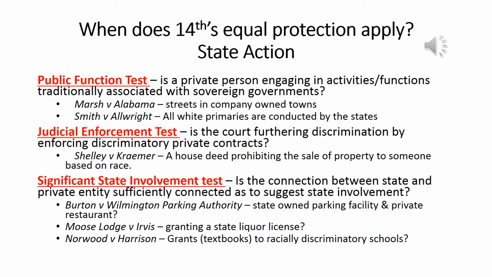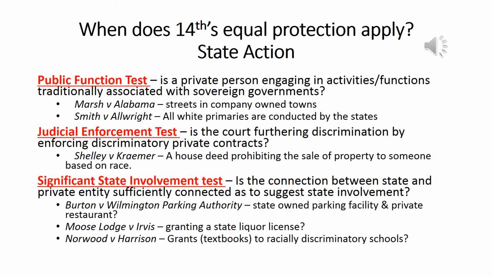All right, next one, Norwood versus Harrison. What if a state provides public funds to private schools that are all white schools? Is that a close enough connection between a state and a private institution? Would that include state action? The Supreme Court said yes, because you cannot allow a state to provide funding, in this case funding for textbooks, to a racially discriminatory private school. That would be the state funding discrimination.